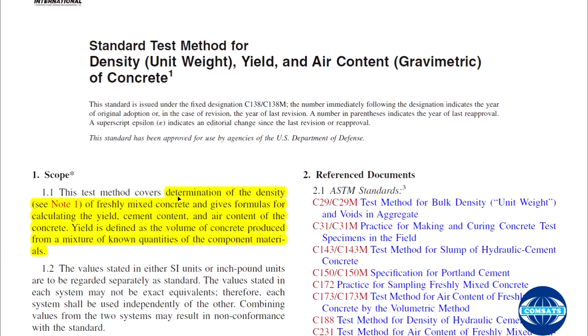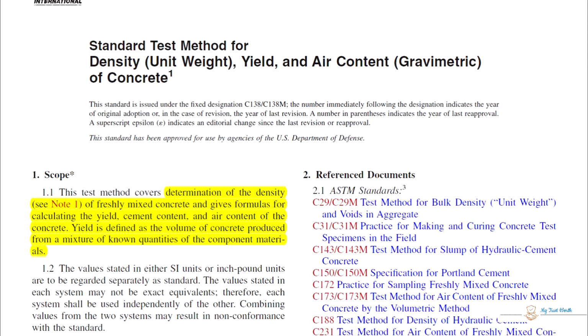The test covers determination of density of freshly mixed concrete and gives formulas for calculating yield, cement content and air content of the concrete. Yield, cement content and air content can be calculated by this code, and yield is defined as the volume of concrete produced from a mixture of known quantities of component material.